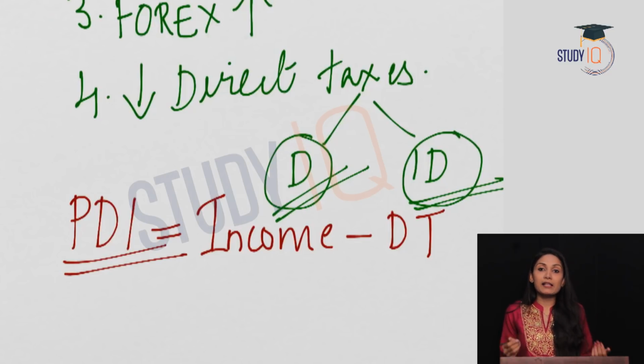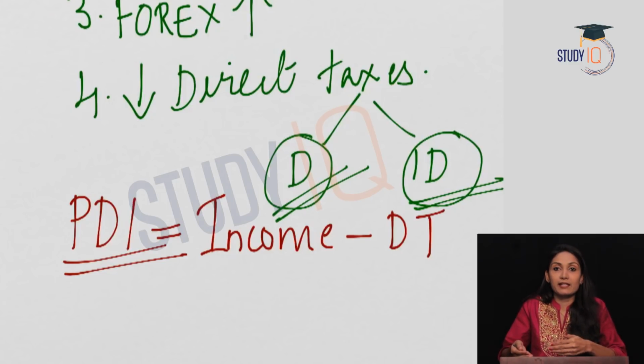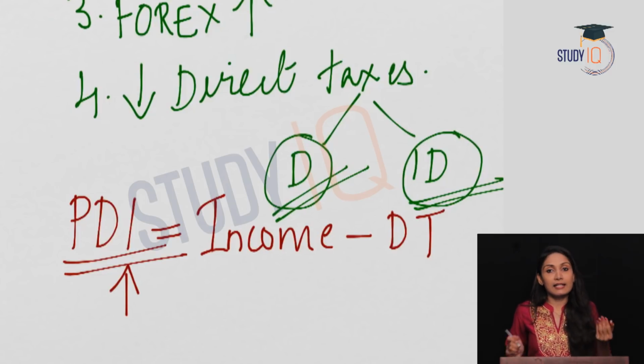That is, personal disposable income is the amount of money that an individual has for spending on his or her consumption expenditure. Once personal disposable income increases, it will lead to an increase in consumption expenditure of individuals, and if personal disposable income comes down, it will lessen the consumption expenditure of individuals.